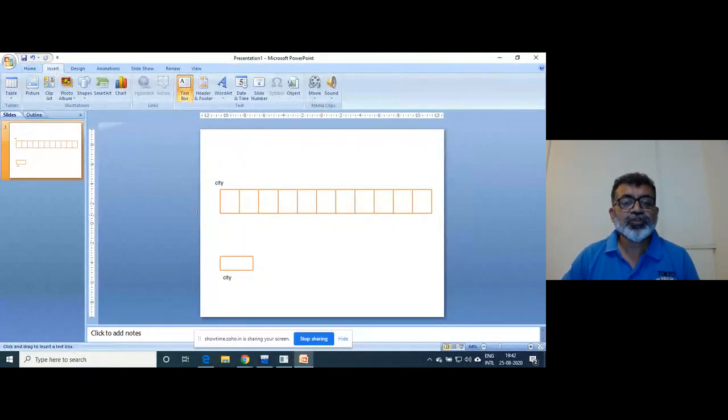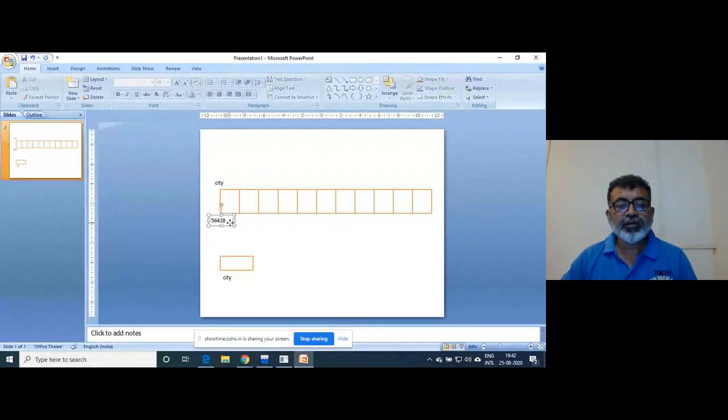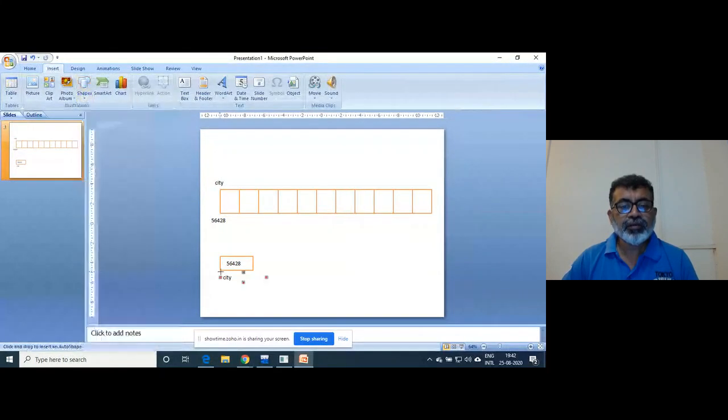So suppose this is the address. Same is here, so this points to this location.